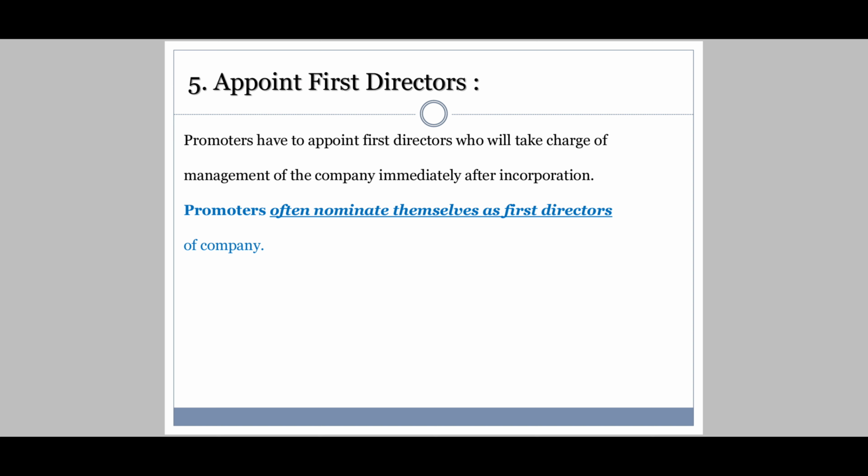Now, promoters often nominate themselves as first directors of the company. Okay, and initially when the company is formed, promoters are the persons who manage the company and they sit in the director's position. So these are the 5 steps which are involved in the promotion stage.